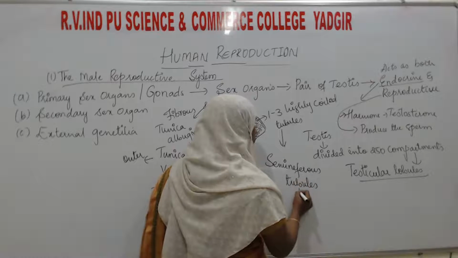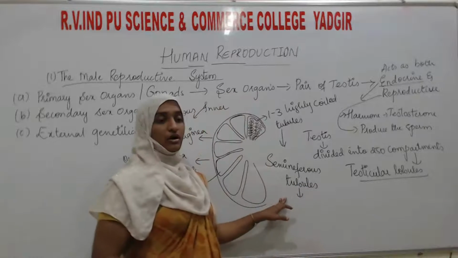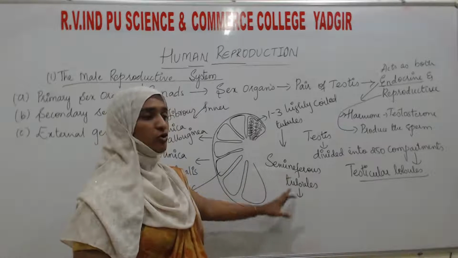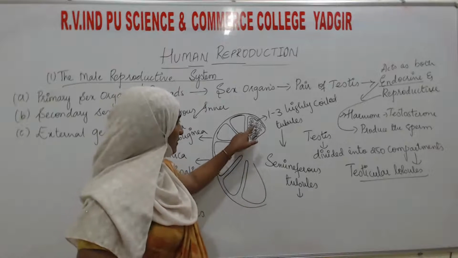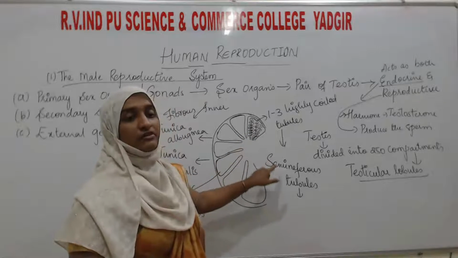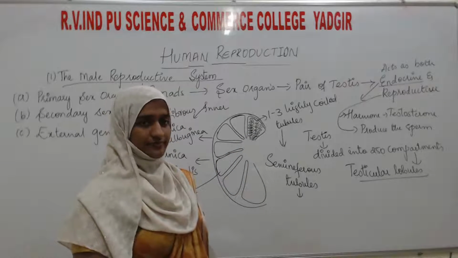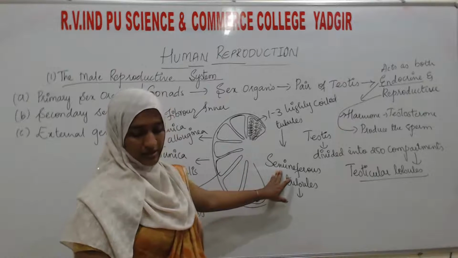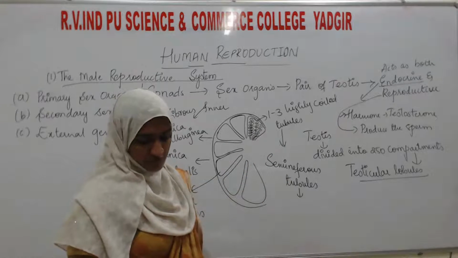And the seminiferous tubules are the seat for sperm production, where the sperm is going to be produced.